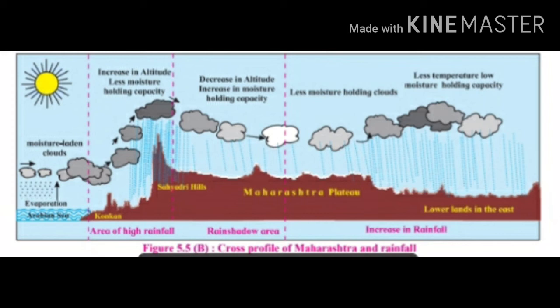Question number 2. Where will the rain shadow area lie in Maharashtra? Answer: the rain shadow area lies to the leeward side of the Sahyadri Hills, on the Maharashtra Plateau. Question number 3. Think about the figure and estimate the rainfall of your district. There are various answers as per the district, so you have to write your own.